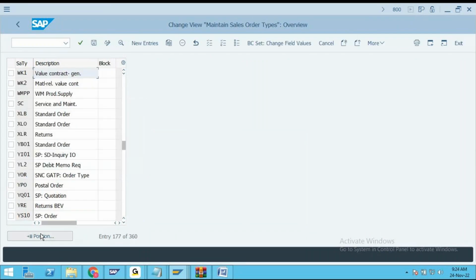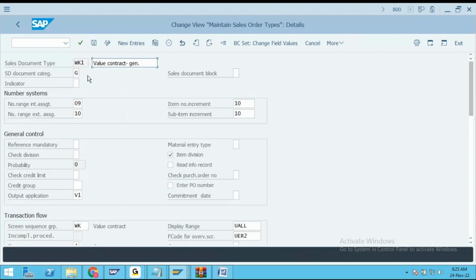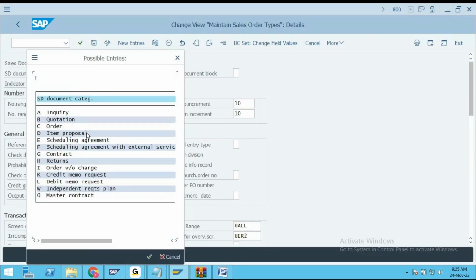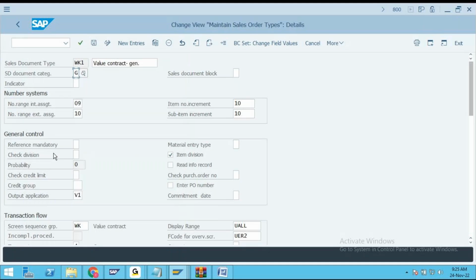As we already know, every document type is controlled by document category. So for contracts, as we saw yesterday also, the document category is G. G is for contracts.